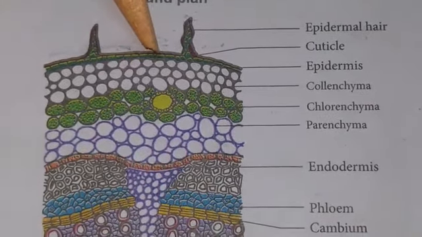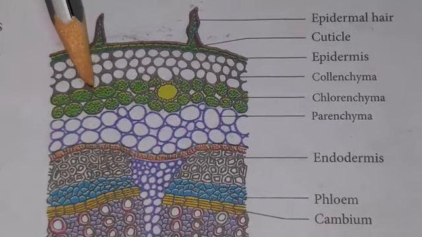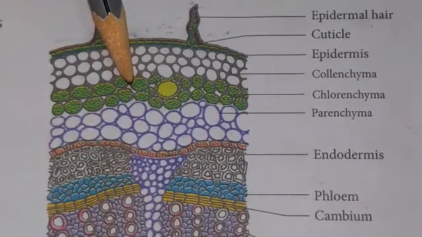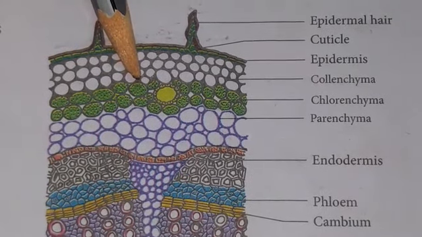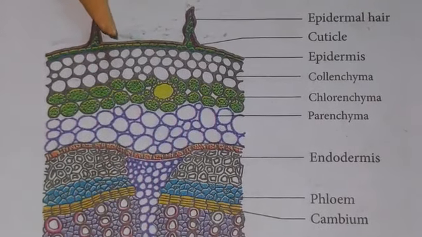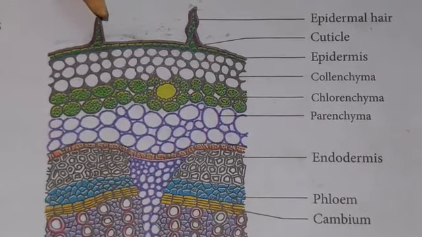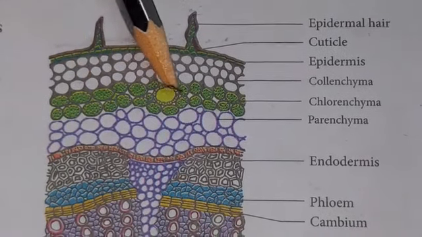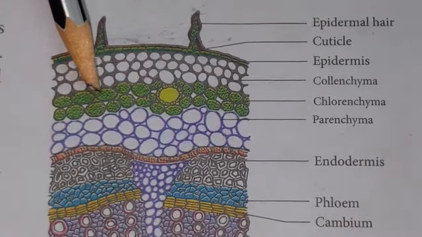Inner to the hypodermis, the collenchymatous tissue, 2 or 3 layers of chlorenchyma tissue are present. These cells are arranged with conspicuous intercellular spaces.